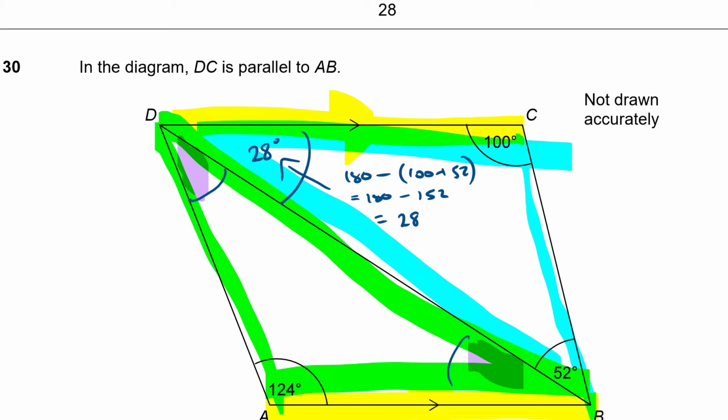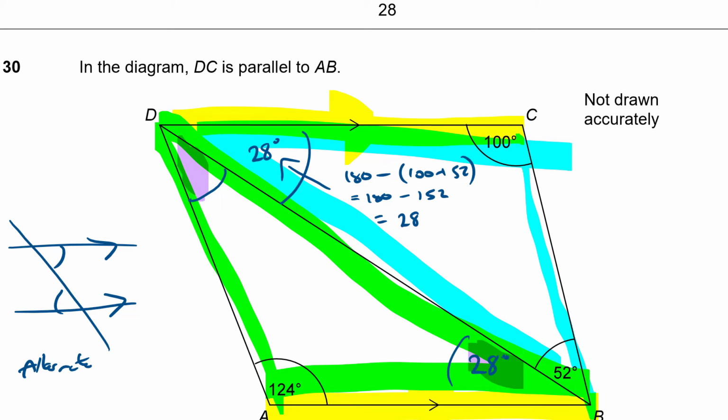How's that helping me? Well, when you've got a pair of parallel lines and a line crossing them, then the angle there and the angle there we call alternate, don't we? And we know that alternate angles are equal. So that angle is going to be the same as that one down there. So on this diagram, that 28 is going to be the same as this angle down here then, isn't it? That one there is 28 because they're alternate. So I now know that that angle there is 28.